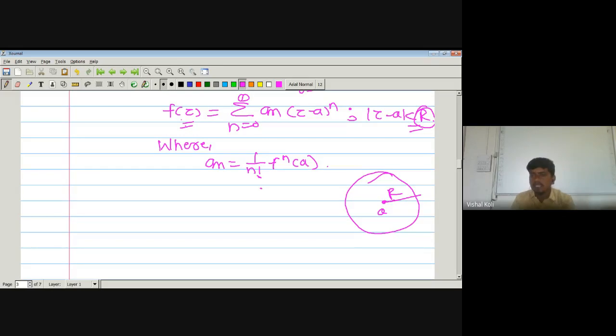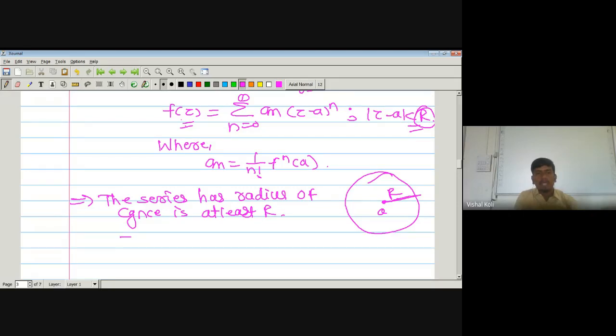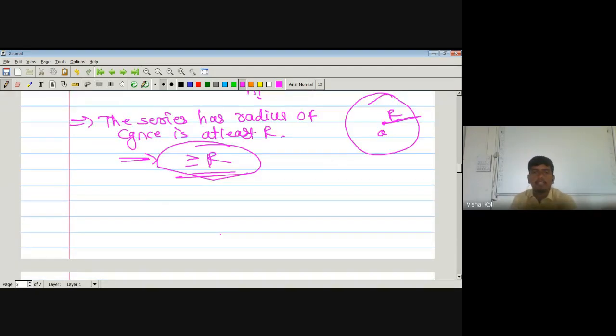It means this series has radius of convergence at least capital R. Okay, which implies the series has radius of convergence at least small r. It means radius of convergence must be greater than or equal to r. Either it is equal to r or it must be greater than r, and hence our required result.